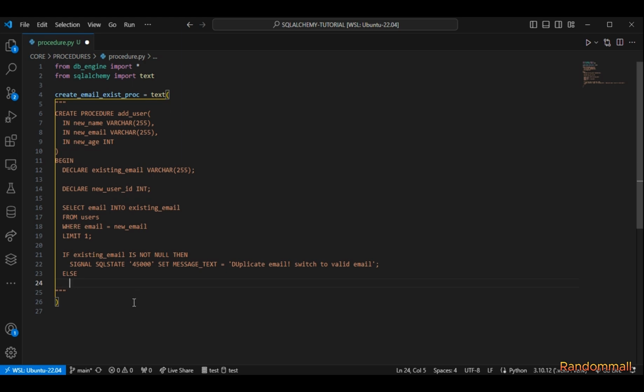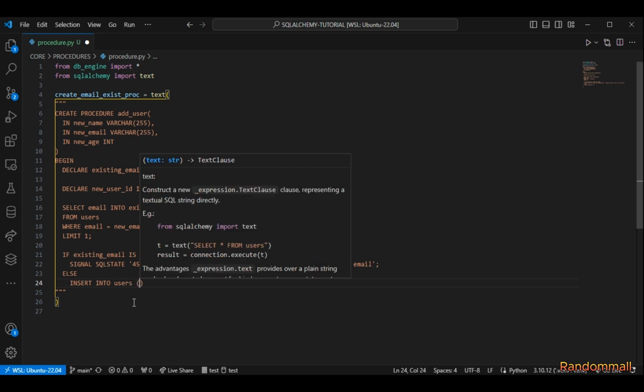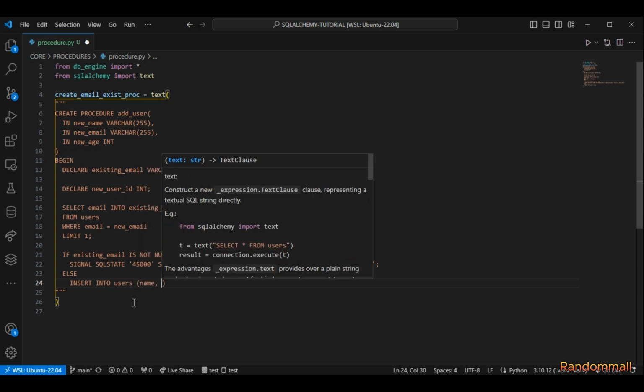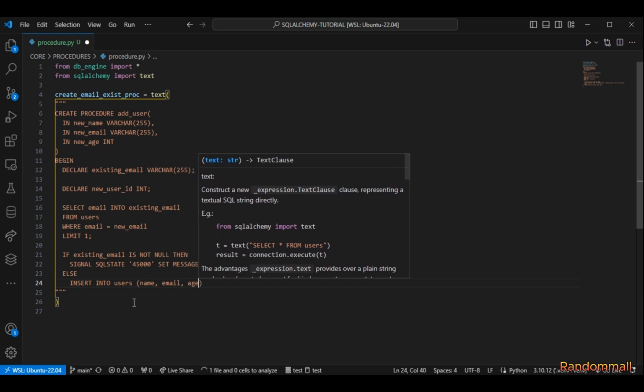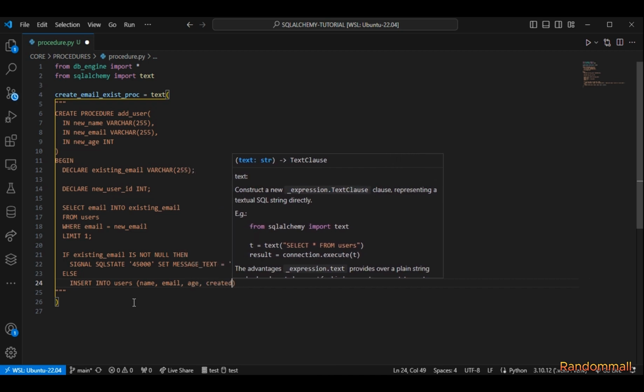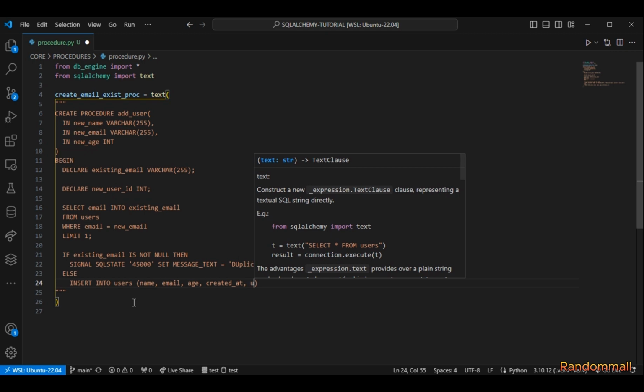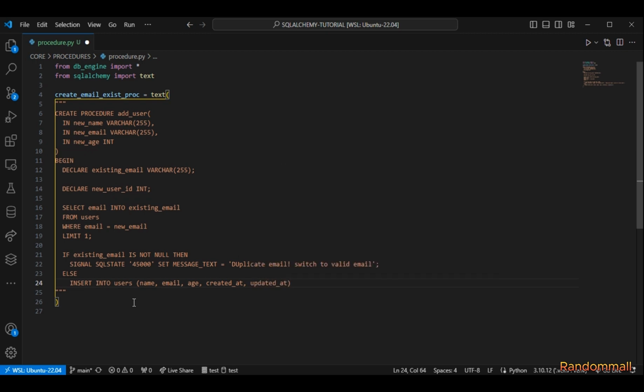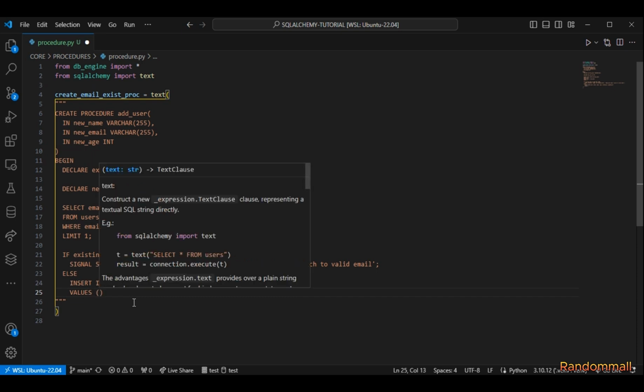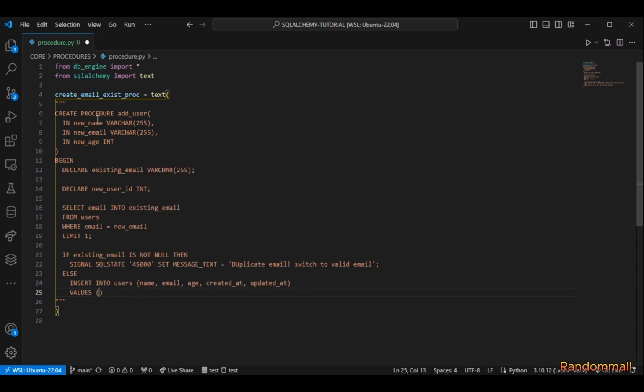So we say INSERT INTO users, and we pass name, email, age, then don't forget the created_at and the updated_at, and then down here we define the values. The value for name is going to be the name from the parameter, for email it is going to be the email from the parameter, and age is going to be the age from the parameter.